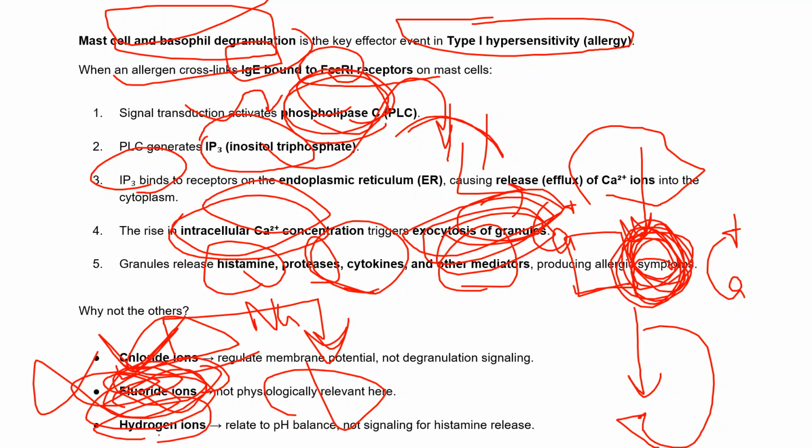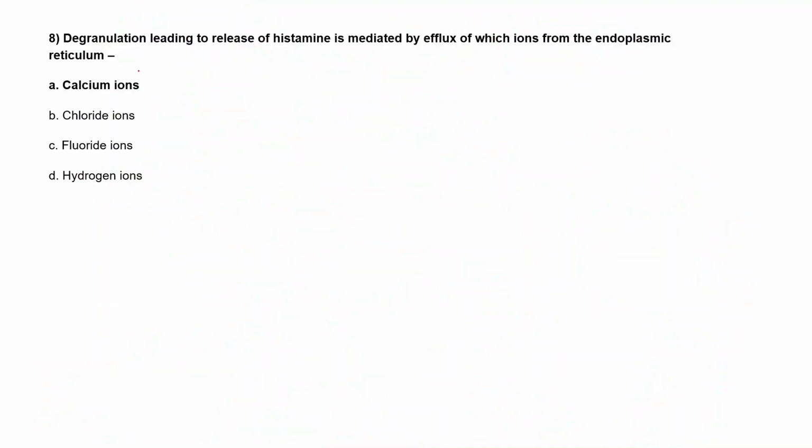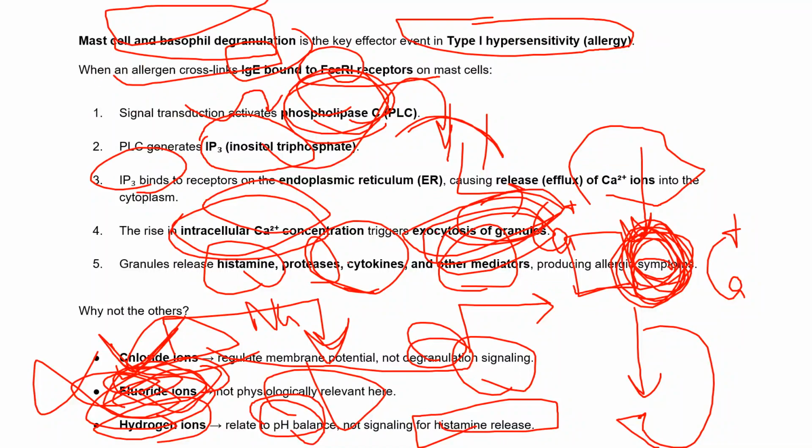Hydrogen ions will be there, but mostly they help in the pH balance, not in histamine release. So the only ions which help in degranulation signaling, and degranulation signaling helps in histamine release, are calcium ions. Chloride ions help in the membrane potential, fluoride is not physiologically relevant, and hydrogen is relevant to the pH.